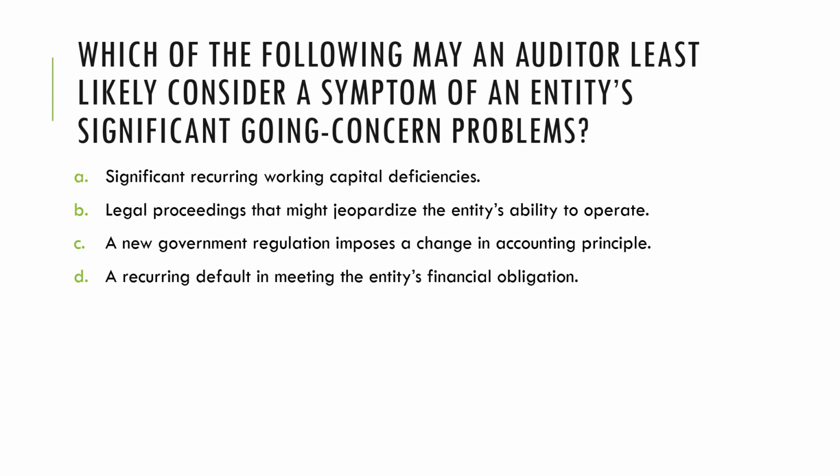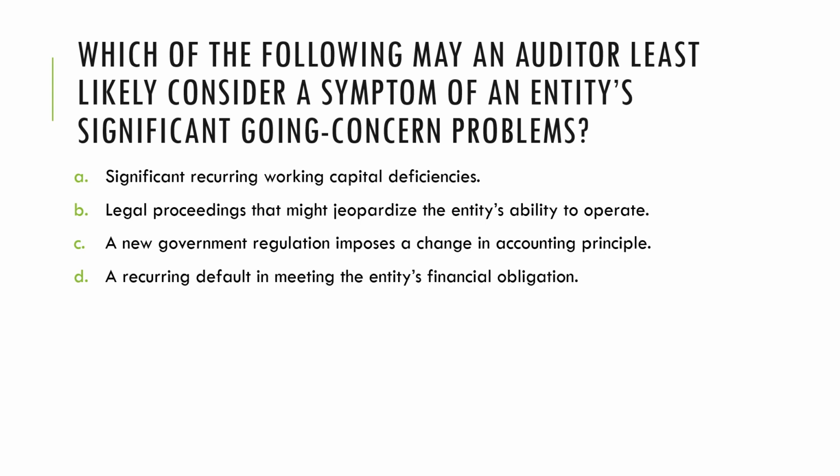Letter B, legal proceedings that may jeopardize the entity's ability to operate, such as, for example, the possibility of losing a franchise or the possibility of losing a permit to operate. And so, letter B is also an alert for a significant going concern problem. Letter C, a new government regulation that imposes a change in accounting principle. Let's park that to the side.